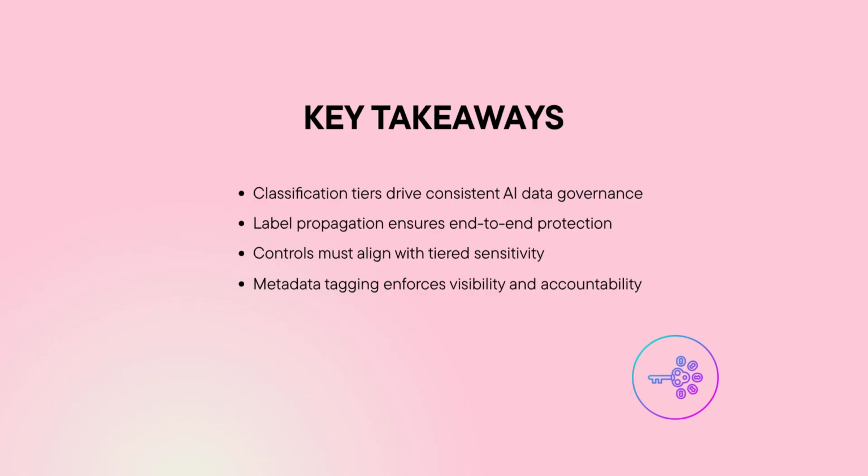And now for the key takeaways from this lesson. Classification tiers drive consistent AI data governance. Label propagation ensures end-to-end protection. Controls must align with tiered sensitivity. And finally, metadata tagging enforces visibility and accountability.